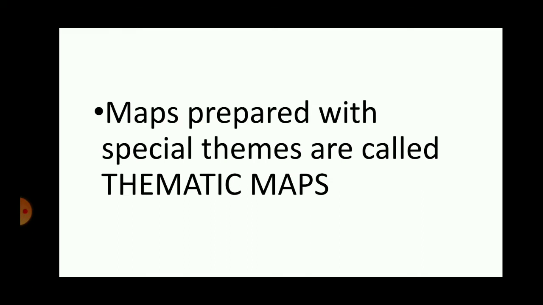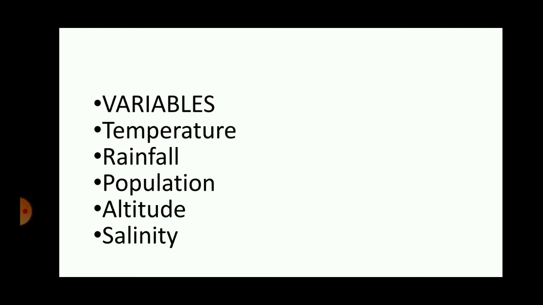Now I have been using the word variable. You will be wondering, what is a variable? Here are some examples of variables that can be shown on the map. You can show temperature, rainfall, population, altitude, salinity, rivers. You can show important towns. You can show the transport system. These are the different variables, the distribution of which can be shown on the map. That is why the name of the chapter is Distributional Maps.